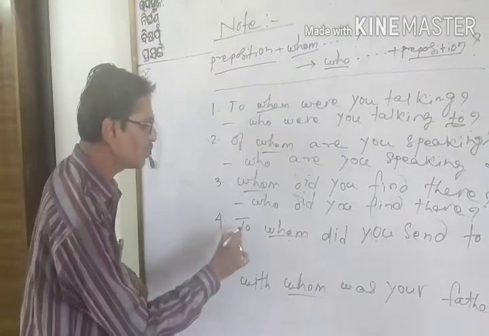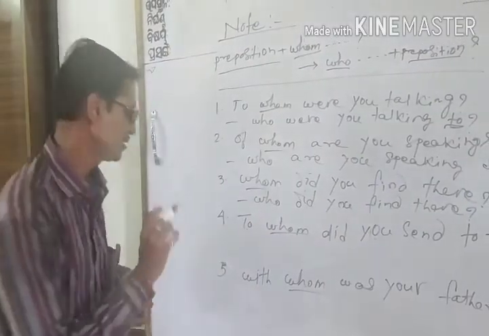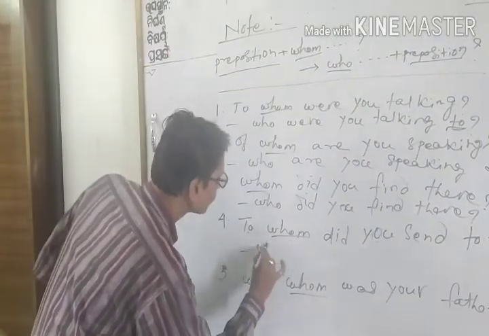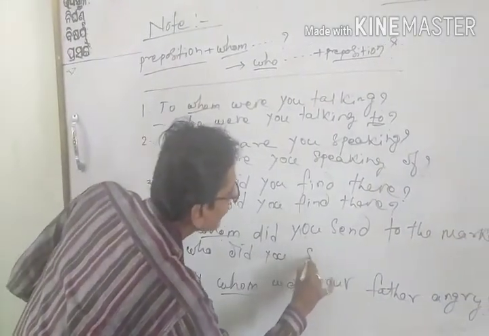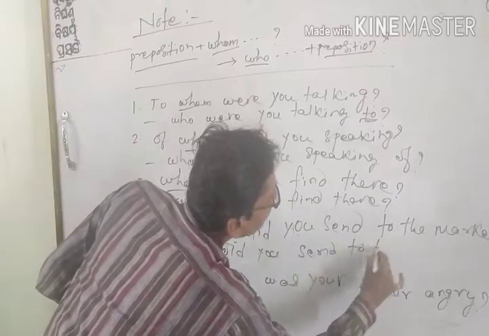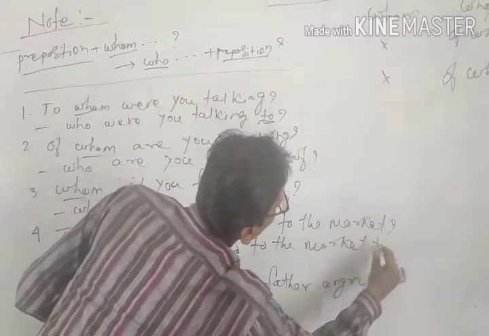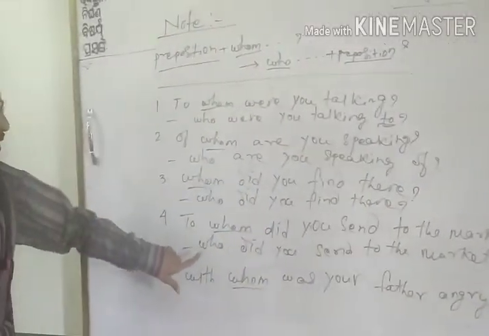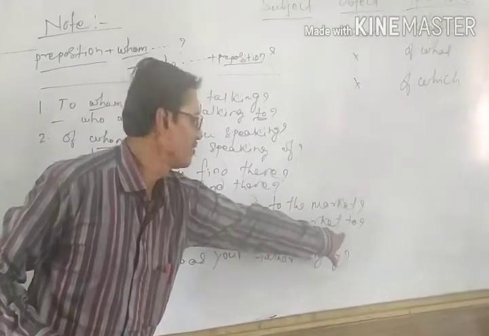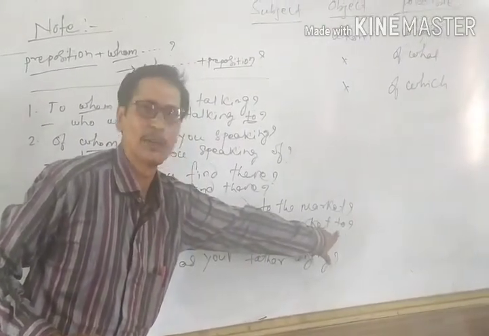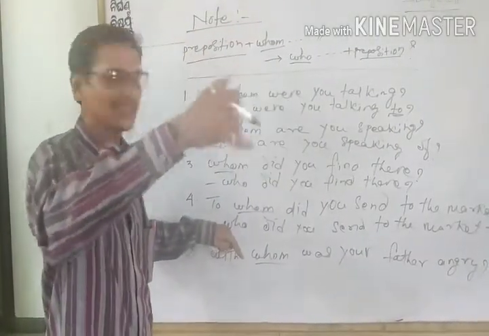Similarly, in another example, here whom is followed by this to. So what will we do? Take this to the end of the sentence, starting with who at the beginning. So now see: "Who did you send to the market to?" Here is the question mark. You see, we started the sentence using who and ended with the preposition to before the question mark, and this is "Who did you send to the market to."